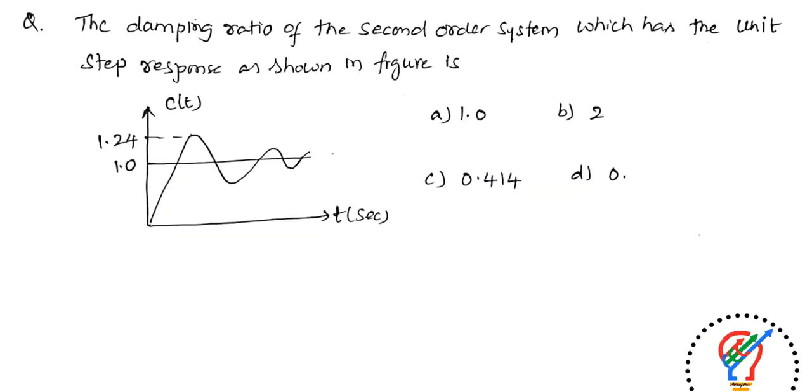Next one, the damping ratio of the second order system which has a unit step response as shown in the figure is. Here we need to calculate a damping ratio, and the system in the figure shows it is an underdamped system. For an underdamped system the zeta value or damping ratio is in between 0 and 1. Among the options you can see one option is 1.0, then 0.414, and D is 0. So for an underdamped system the zeta value is in between 0 and 1. So without doing calculations, without knowing any data, you can directly put 0.414 as the right answer.